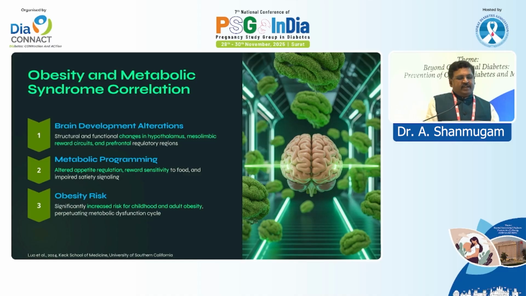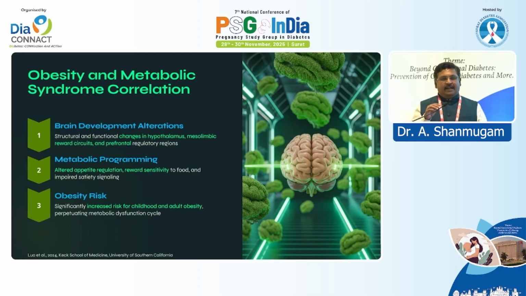So obesity also has an impact on brain development. Particularly, it alters appetite regulation and reward sensitivity. This is the way the baby, once grown into an adult, or in childhood or adolescence, becomes obese. We all know that babies of GDM mothers will have obesity in later part of life. This is the way it alters the hypothalamus level, so that the appetite satiety center is rearranged. The baby becomes obese, particularly in the adulthood or adolescent period.